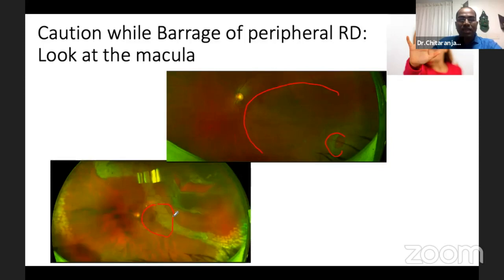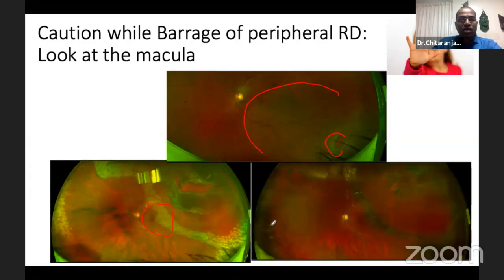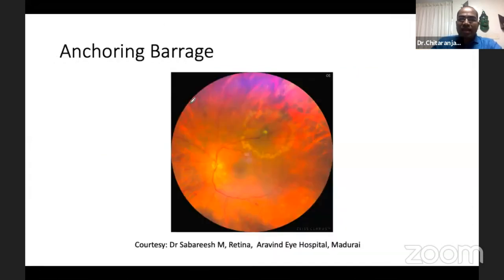Here you can see the surgeon has taken care of the barrage, taken care of the break, but forgot to look at the macula. So we should not do that. There is something called anchoring barrage, especially in cases of PDR or where you can get a traction.